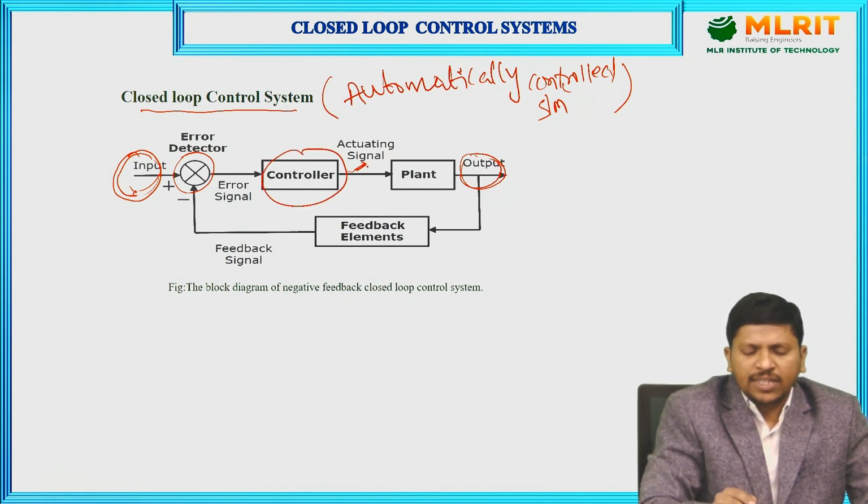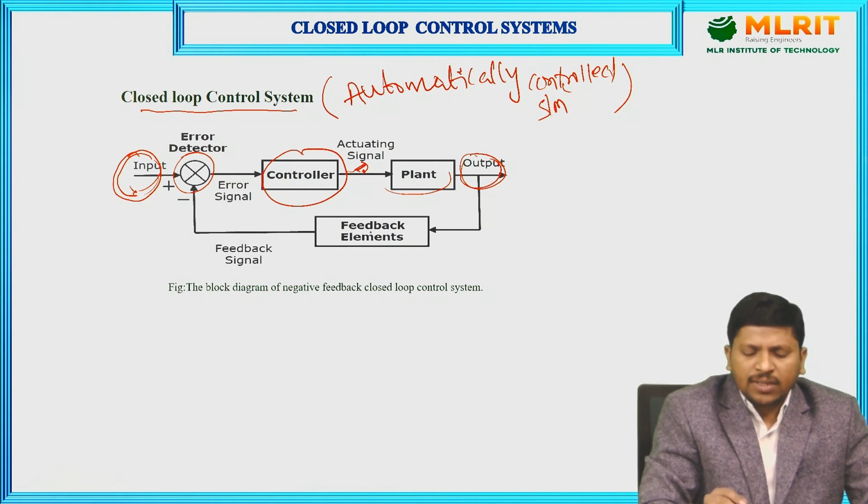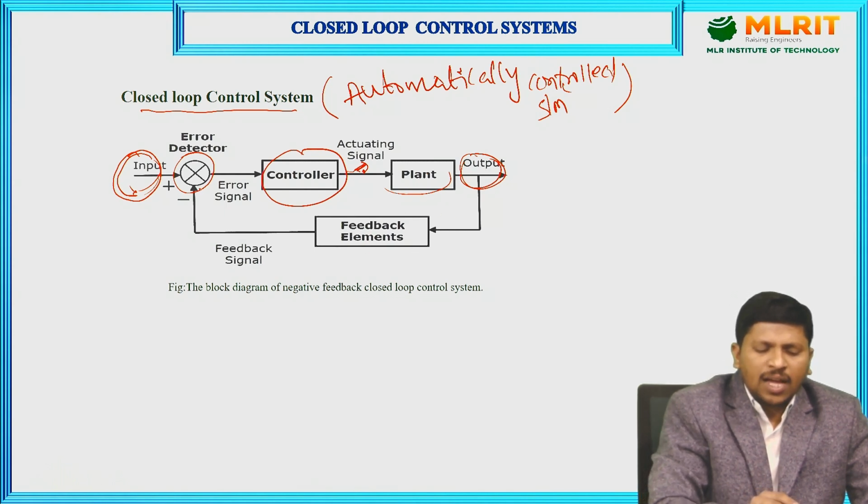This activating signal, or control signal, is applied to the plant as input. The plant is controlled by it, and finally we get the output. In that output, there are feedback elements. Through the feedback element, the output is given back as input to the error detector.